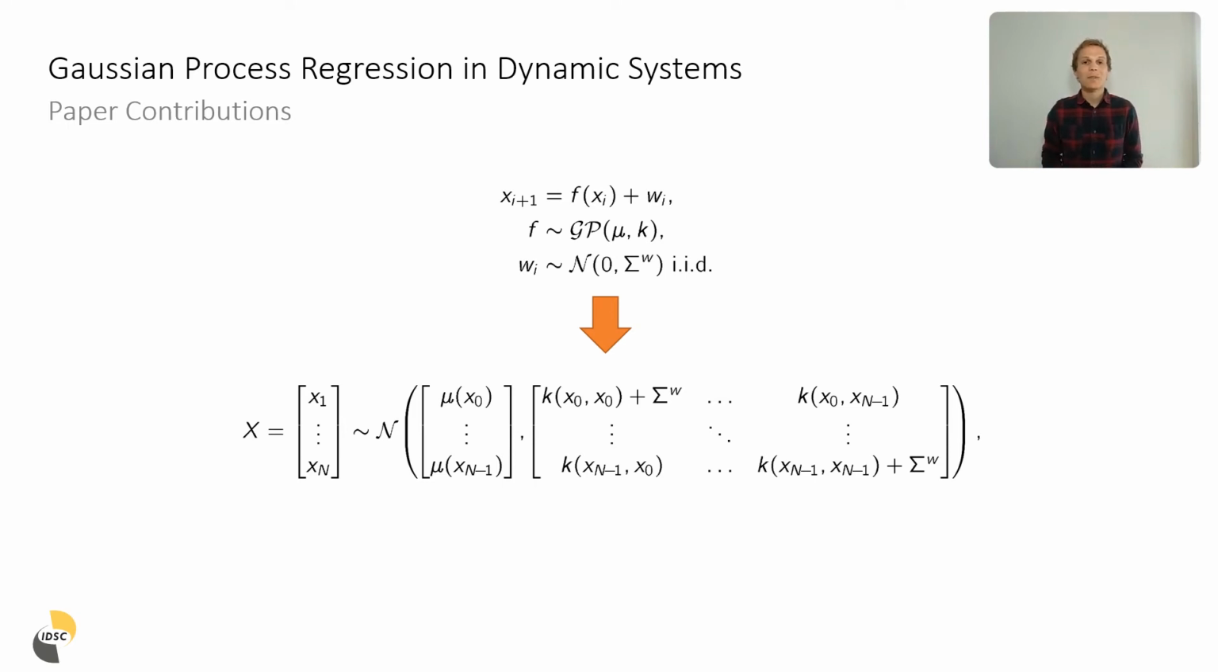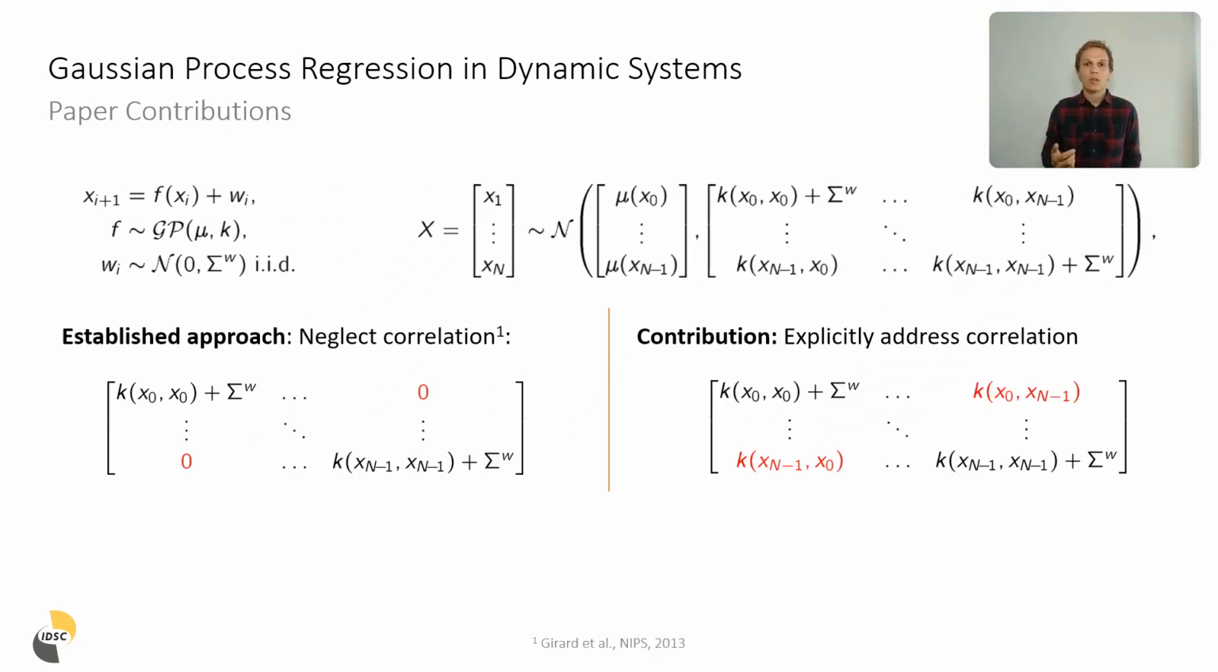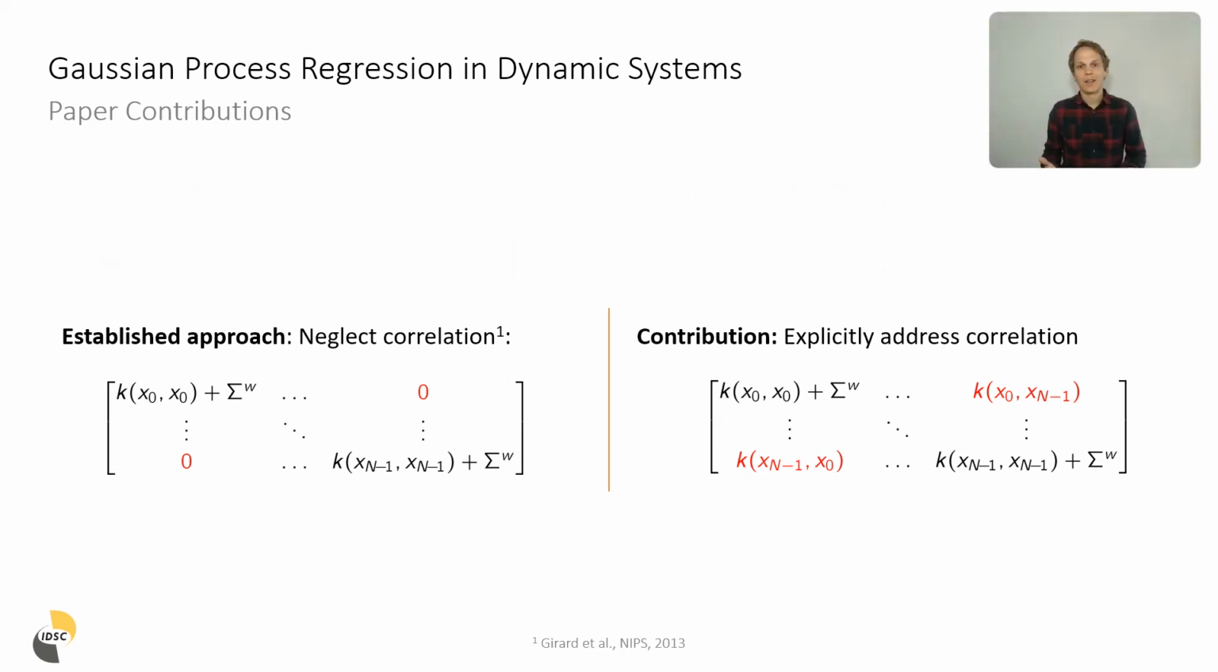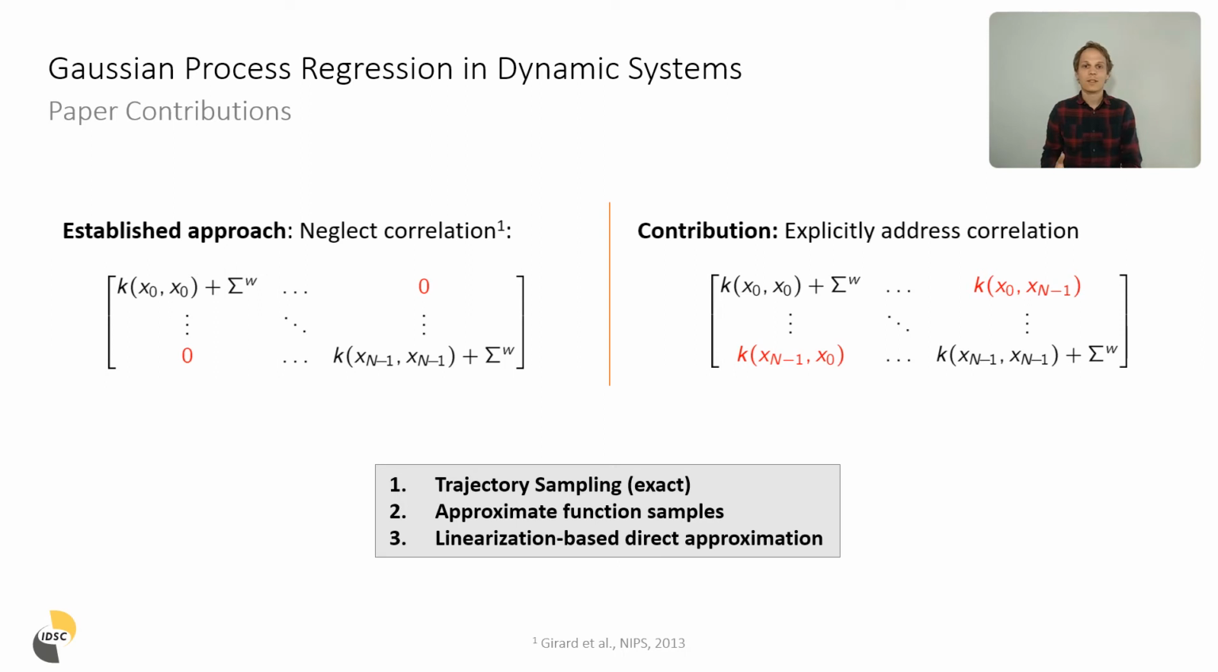Additionally, matters are complicated by the fact that the system violates the Markov property. That is, the distribution of a state at a given time step does not only depend on the previous state, but on the entire history. This makes even simulation of the system or generating trajectory samples challenging. Many established methods therefore neglect this correlation, which then simplifies the simulation and also allows for the application of established direct approximation techniques of the resulting trajectory distribution. In our contribution, we look at different ways of explicitly addressing this correlation between different time steps.